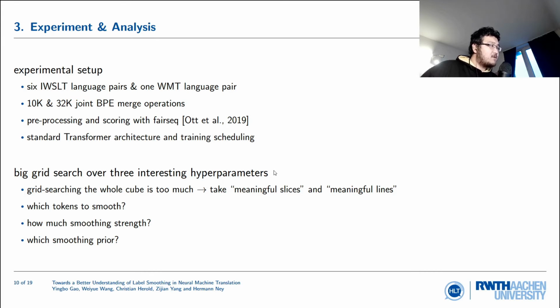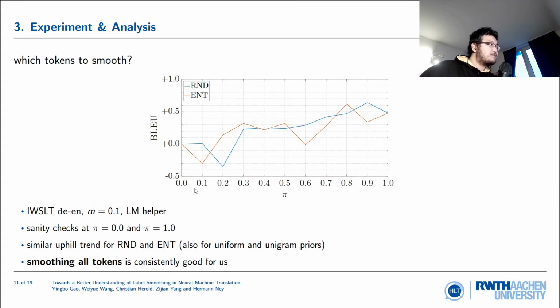Our experiment philosophy is basically that we want to do a big grid search over 3 interesting hyperparameters, which are which tokens to smooth, how much smoothing strength, and which smoothing prior. And since searching over the whole cube is probably too much, we only take meaningful slices or meaningful lines from this cube.